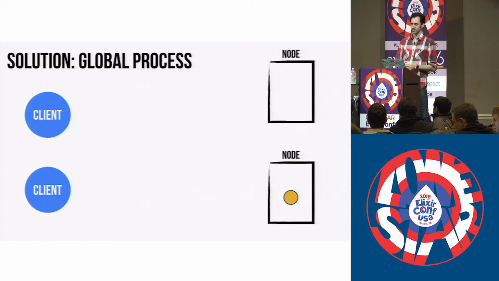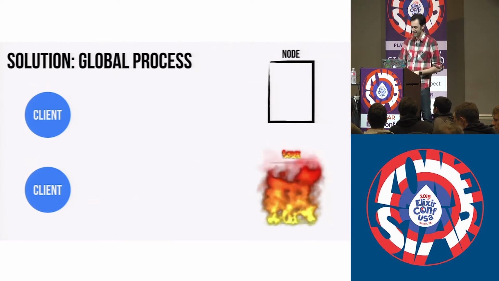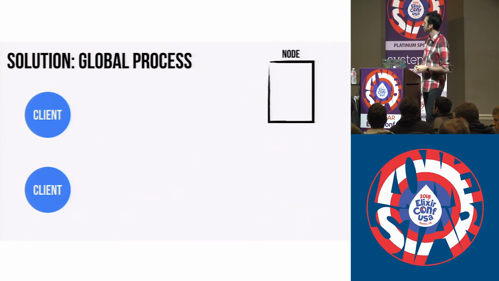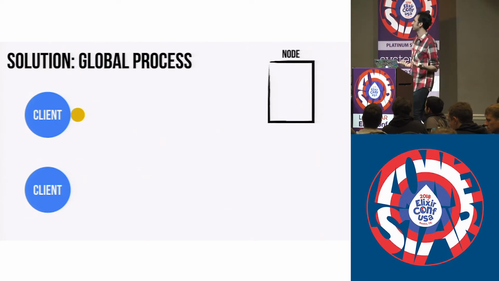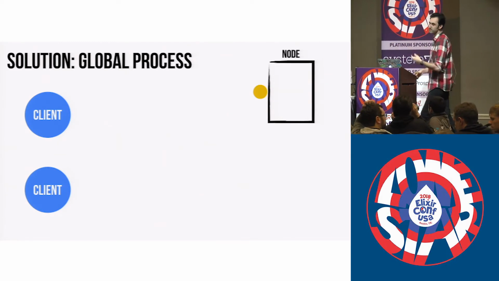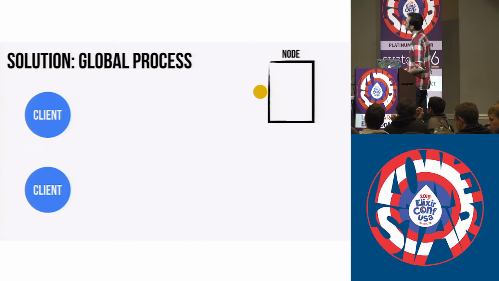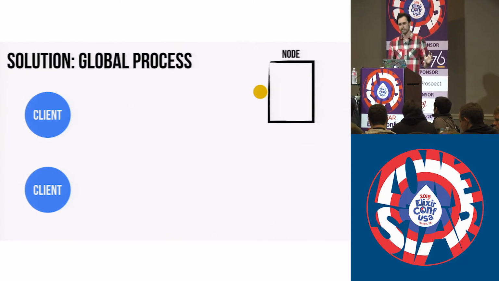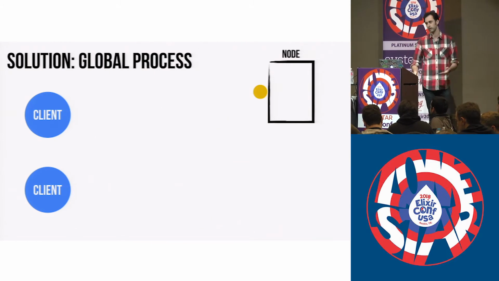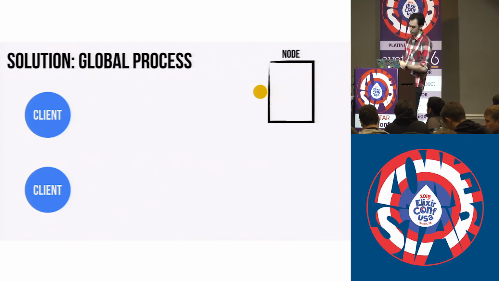But there's a wrinkle to this, which is, what if the node isn't really down? So what I mean by that is, what if, for whatever reason, Amazon has a bad day and somebody LS's the wrong file again, and the network goes down? Well, this is what we would call, in general, a partition in the network. And partitions can happen for all kinds of reasons. The node could actually go down. The network could go down. If you're running Java, maybe it's garbage collecting for the next 10 years. Whatever's going on can cause a partition.